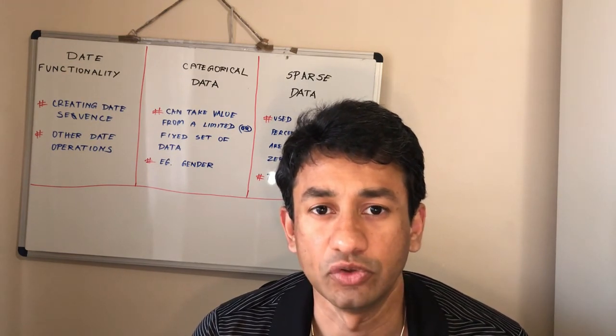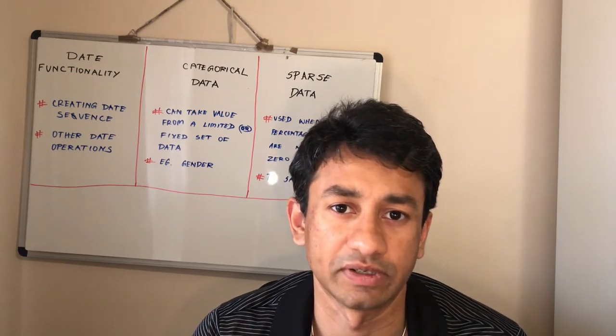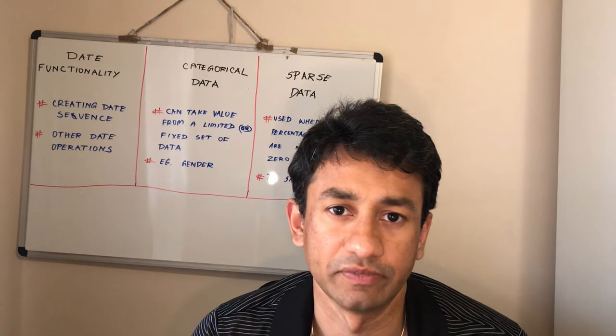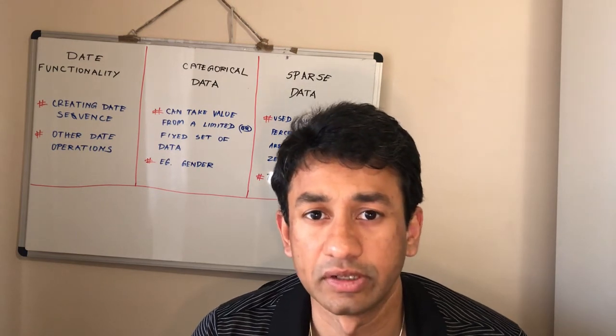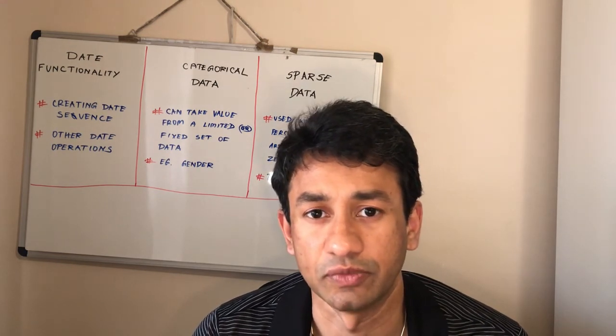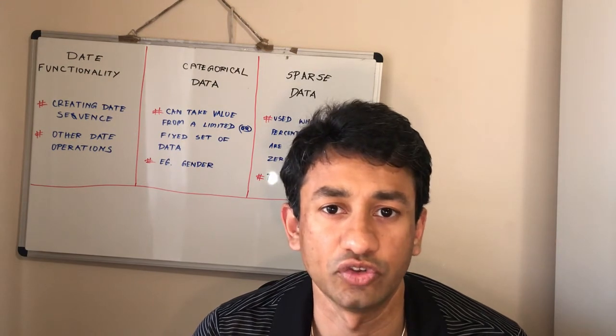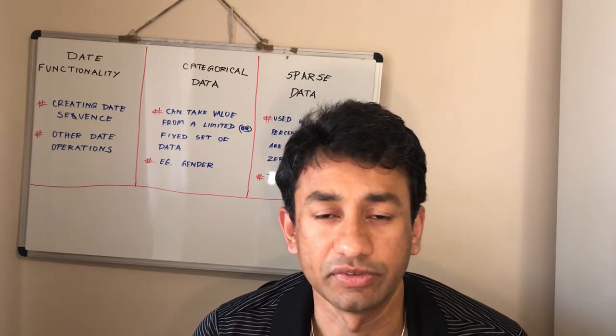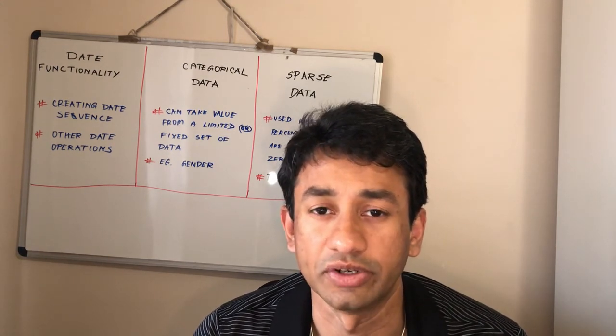When we use sparse data, we store only the values which are non-zero or not null, whereas the rest will not be stored, and hence a huge amount of memory will be saved. This will be especially useful when we are working on an extremely large data set which has lots of missing values or data quality issues.